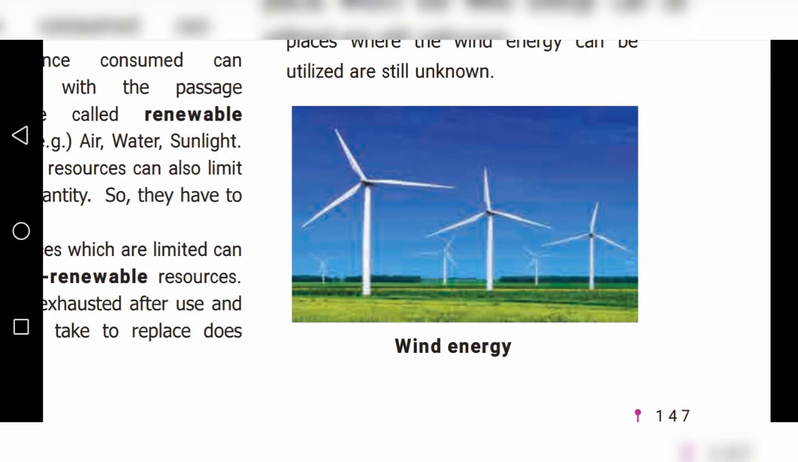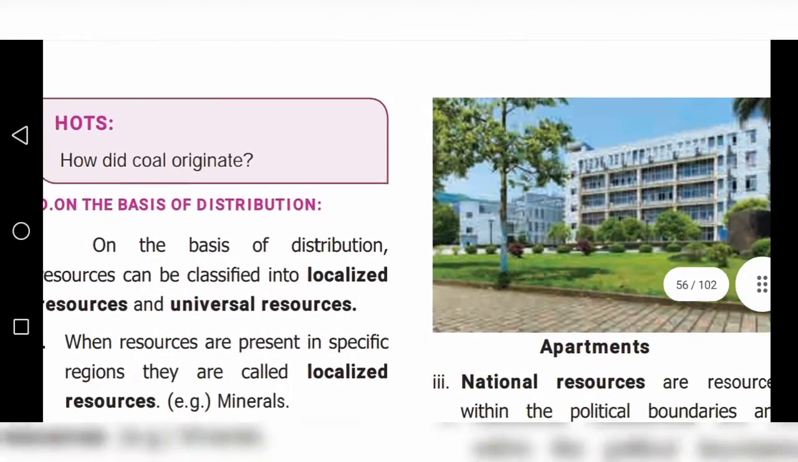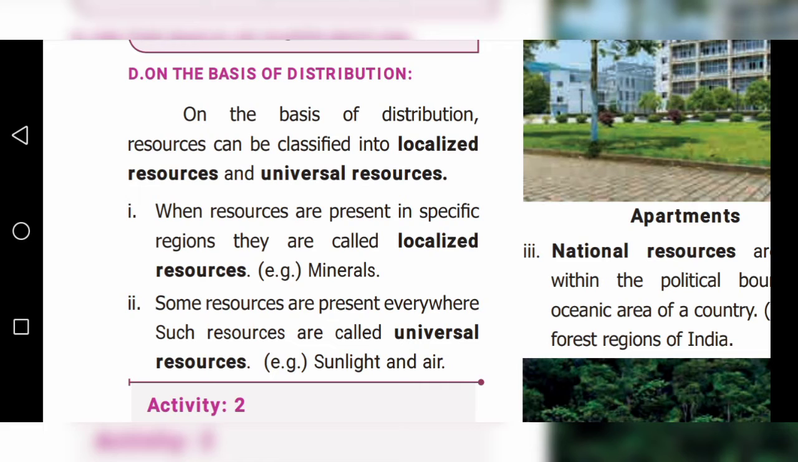Next one, on the basis of distribution, resources can be classified into localized resources and universal resources. First, we can see localized resources. When resources are present in specific regions, they are called localized resources. Example, minerals. In a particular place, some resource is present, that is called a localized resource.